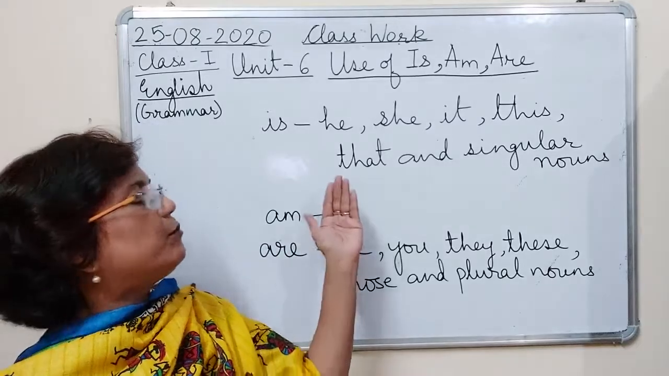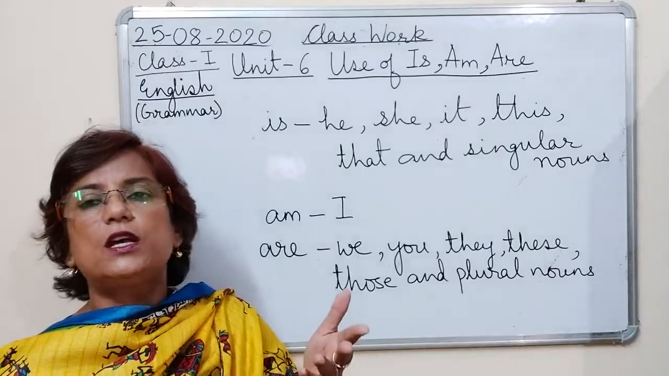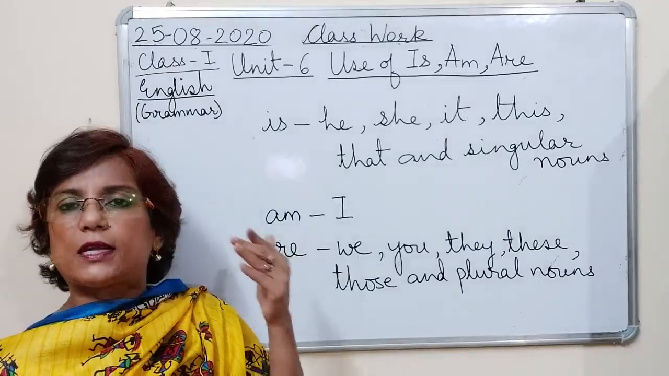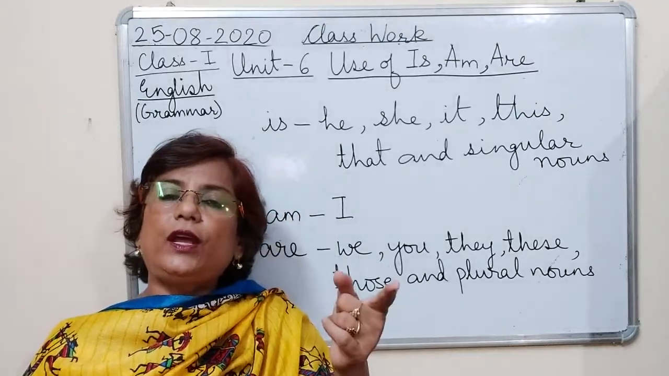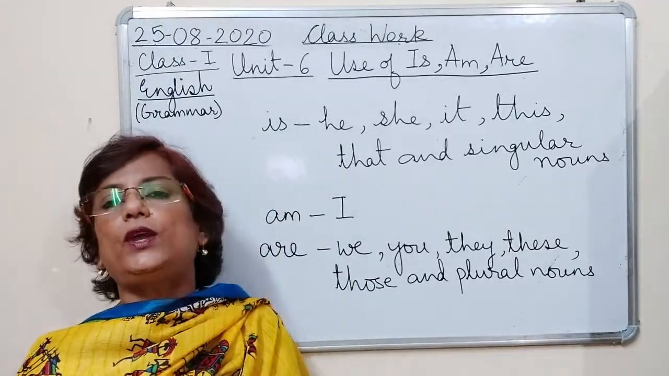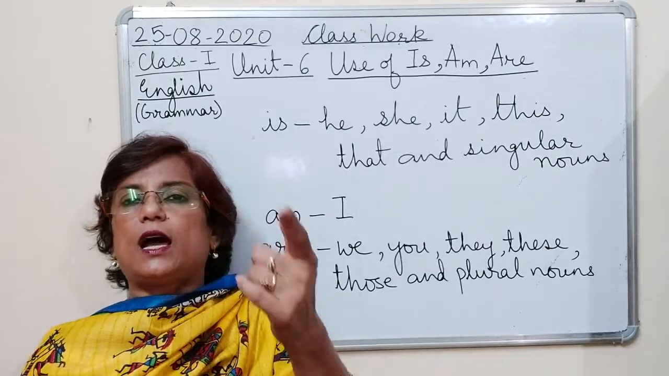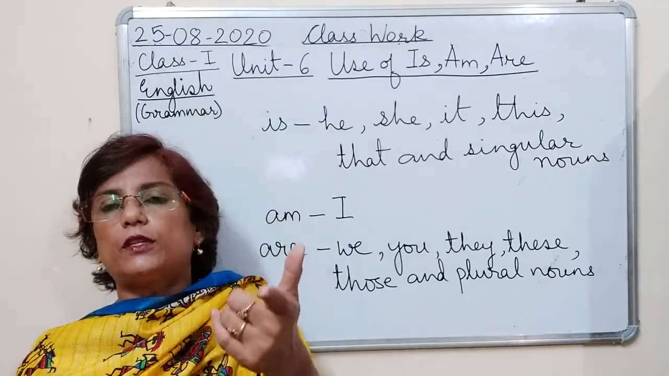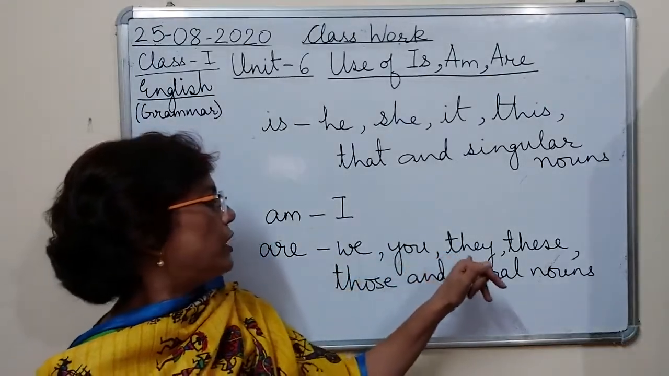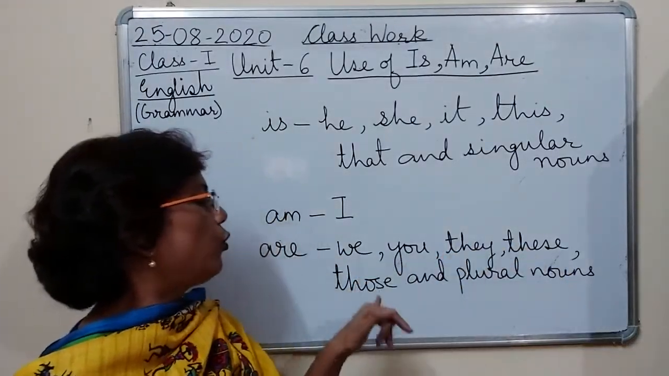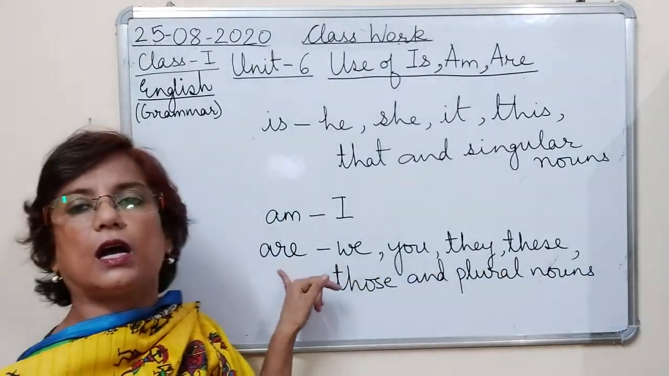And जैसे हम that use करते हैं, we use that for showing something which is far from us. So if it is plural form, अगर एक से ज़्यादा है, then we use those. That is a tree. Those are trees. That is a lion. Those are animals. Those are lions. So we, you, they, these, those and plural nouns, with all these we use are.